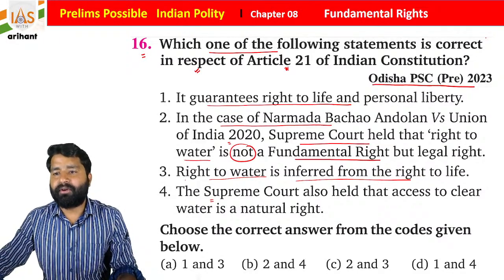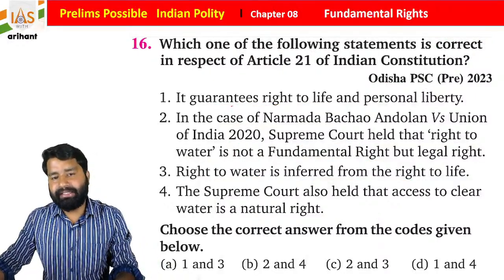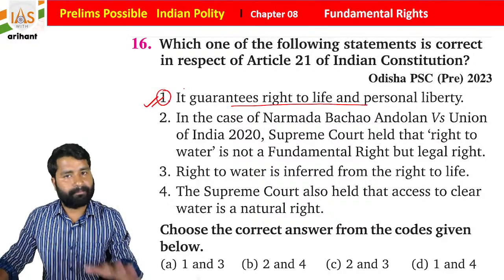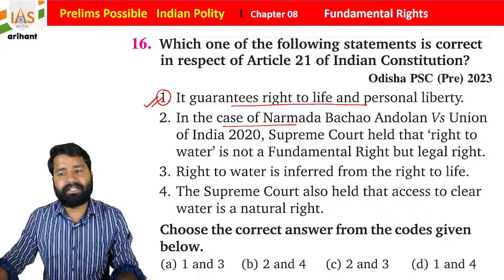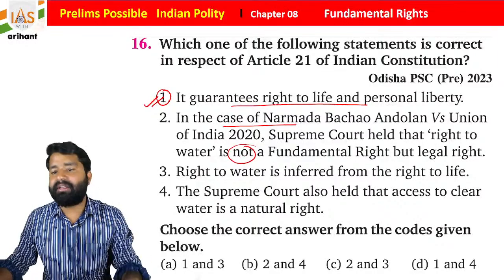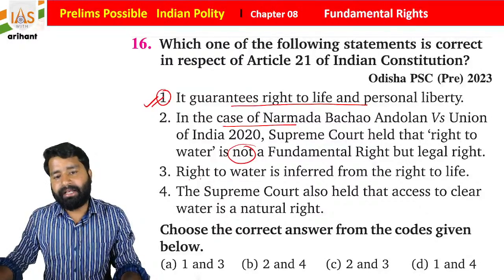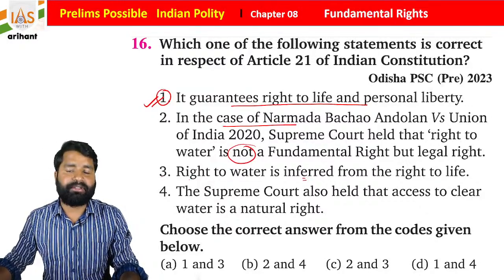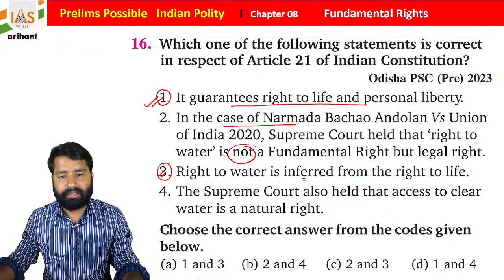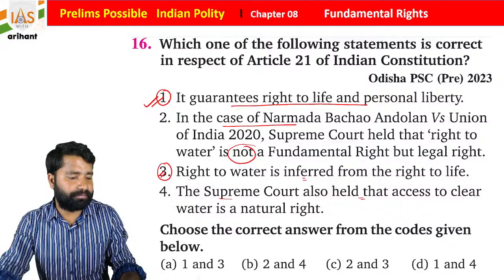So which of the following is correct? If you see, students, it guarantees right to life and personal liberties. So this is correct. In the case of Narmada Bachao Andolan, it was declared that right to water is a fundamental right. Right to water is inferred from the right to life, so statement 3 is also correct. And the Supreme Court also held that access to clean water is a natural right. No, it is a fundamental right.